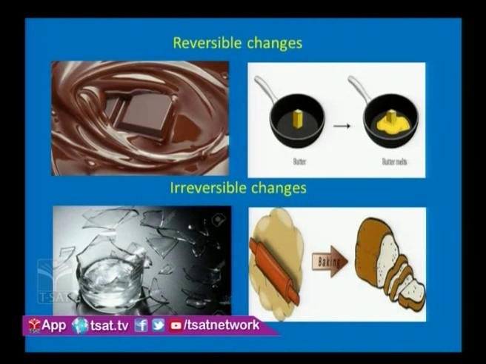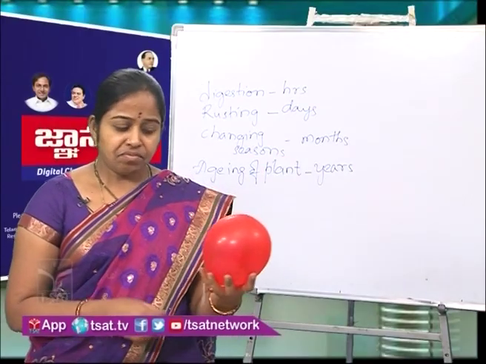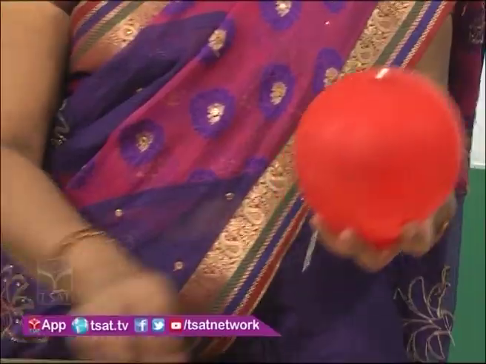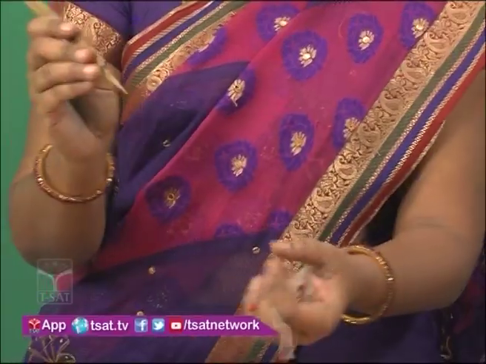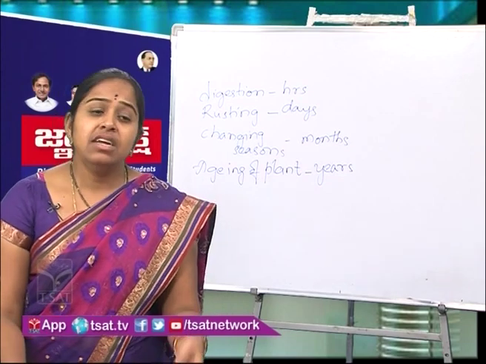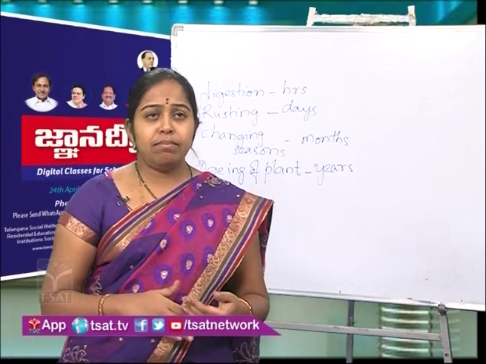On the other hand, irreversible changes are the changes which cannot be reversed back. Now I have a balloon here. When the balloon gets burst, you can't get back the balloon.